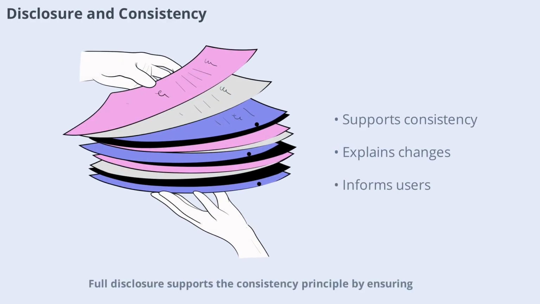Full disclosure supports the consistency principle by ensuring that any changes in accounting methods are clearly explained. This allows users to understand the impact of the change and adjust their analysis accordingly. Without full disclosure, consistency loses its value, as users would be unaware of important changes.